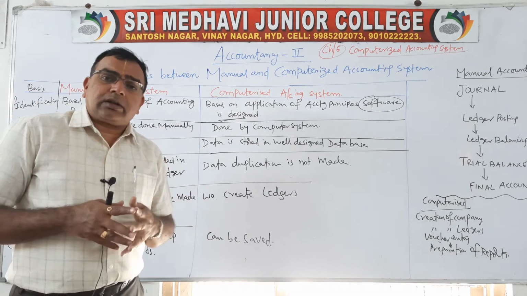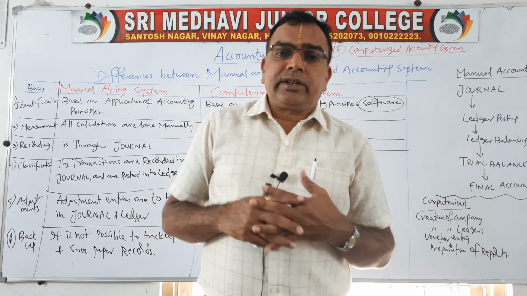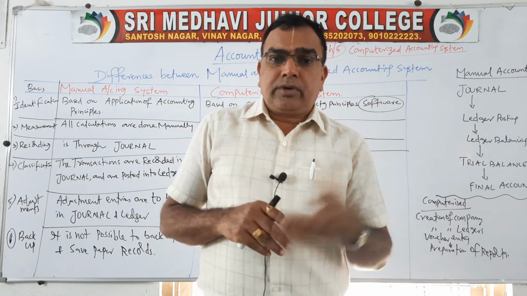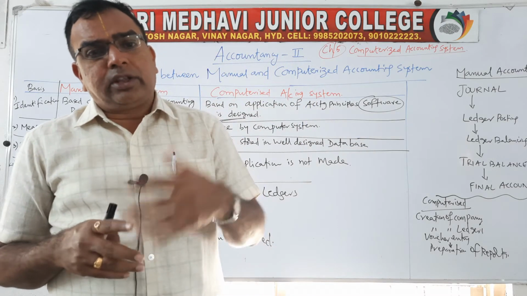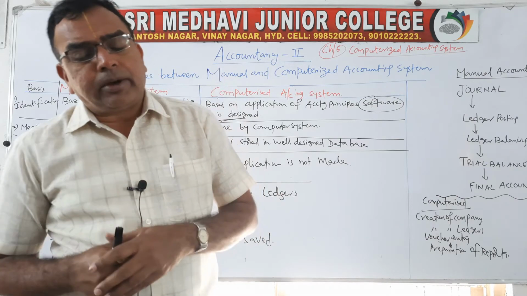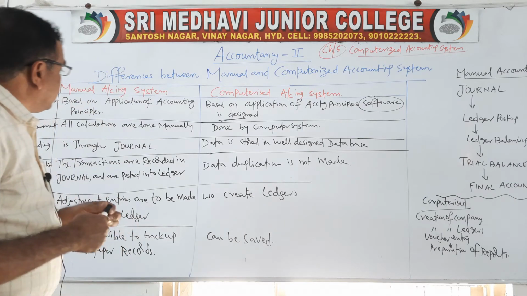As I told earlier, we have various accounting packages like Wings, Tally, and various ERPs, SAP, you know very well. Very popular accounting packages are coming in the market day to day. So according to those software designs, we identify the business transactions.